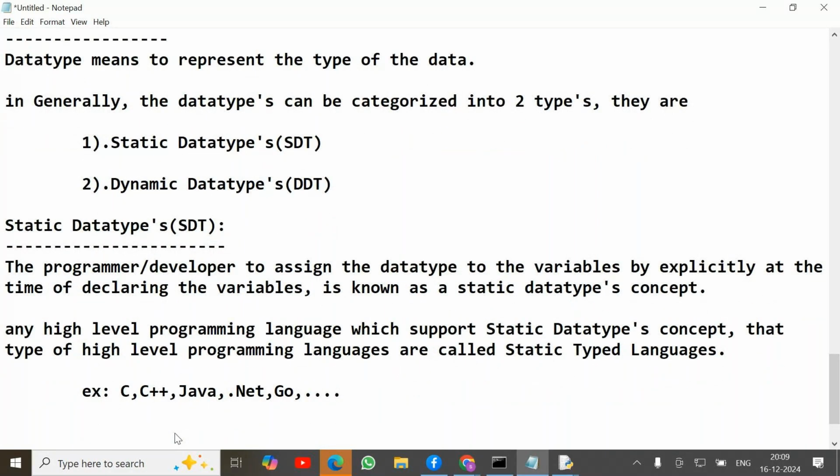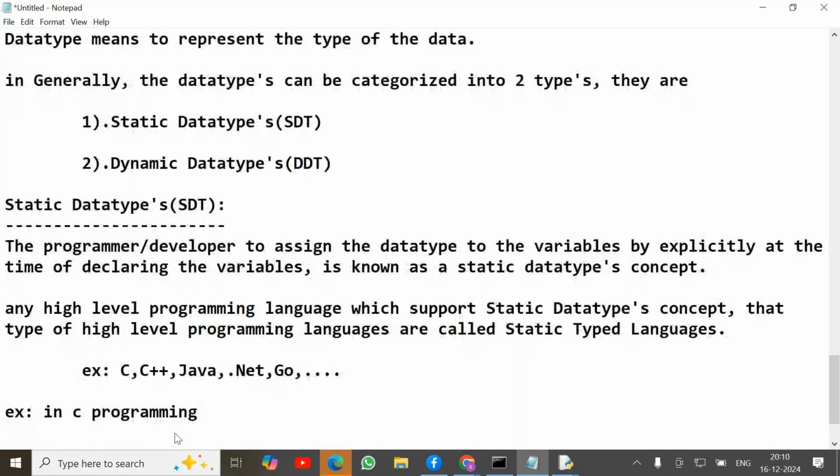Here the programmer or developer assigns the data type to the variable explicitly at the time of declaring the variables. Now observe very clearly how to write the code in C programming.